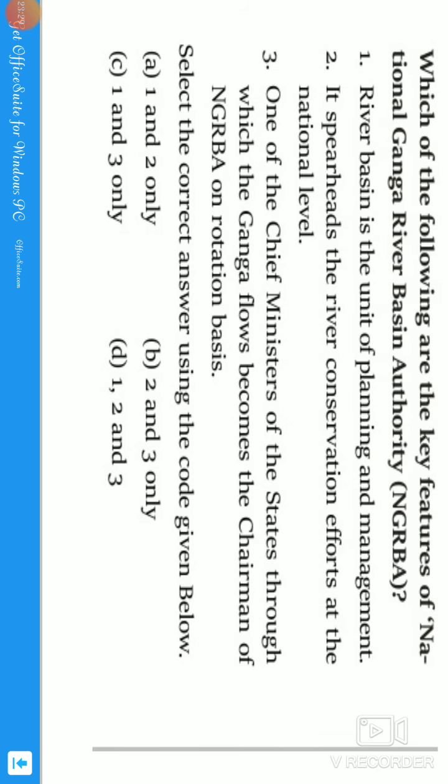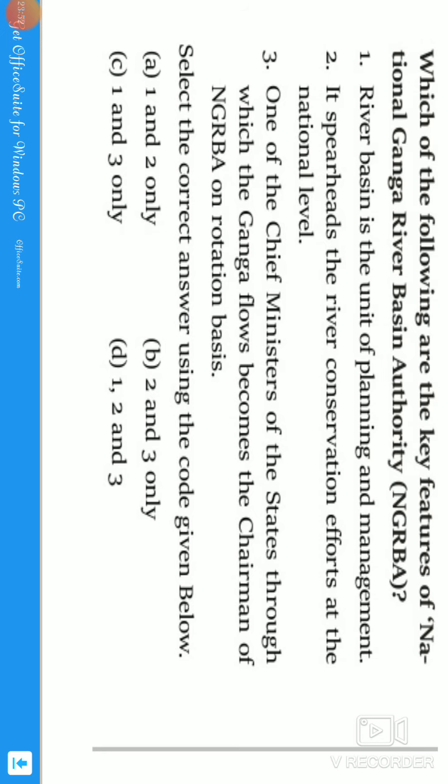Which of the following are the key features of the National Ganga River Basin Authority? We need to find what the features are. If we take the National Ganga River Basin Authority, we need to study the 360 approach. Who is the chairman? What is the jurisdiction? What are the things that they are going to do?